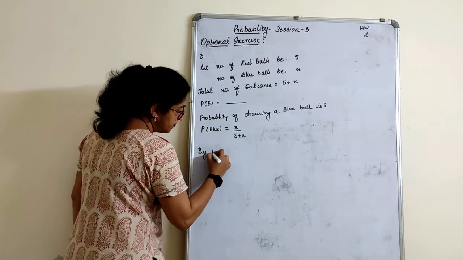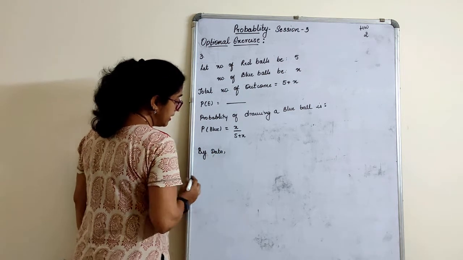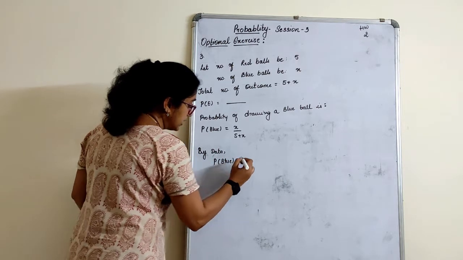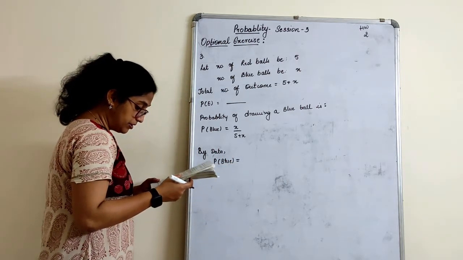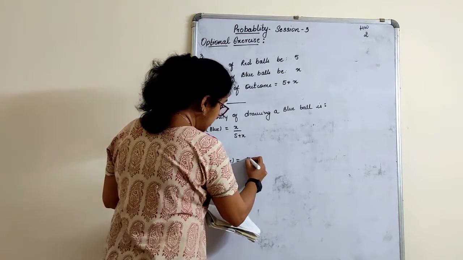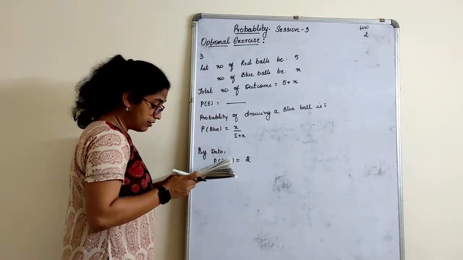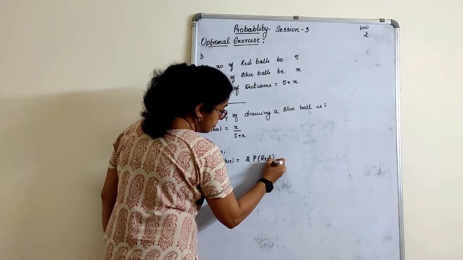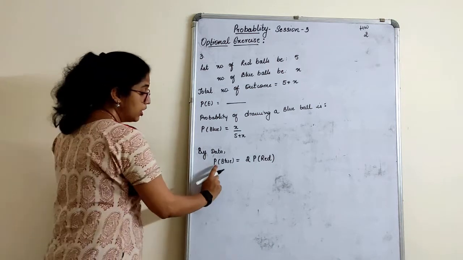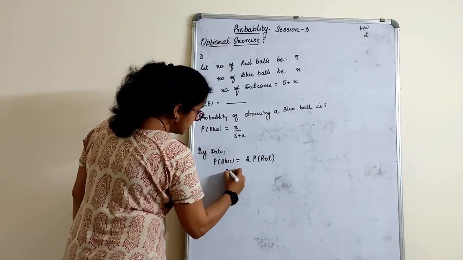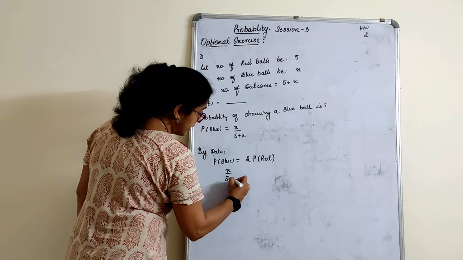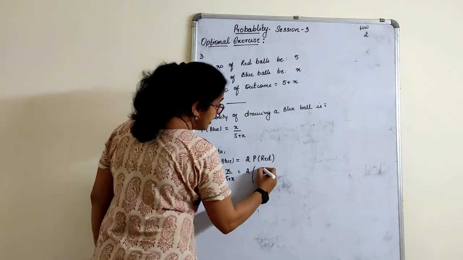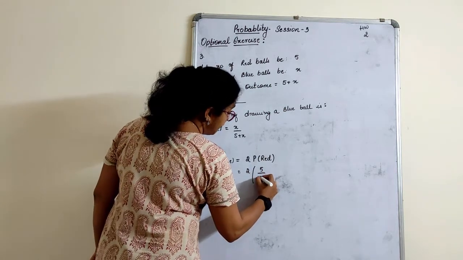By data, what have they given? They have given that the probability of drawing a blue ball is double that of a red ball, that is, double the probability of a red ball. What is the probability of a blue ball? It is X upon 5 plus X. 2 times what is the probability of a red ball? How many red balls are there? 5 upon 5 plus X.